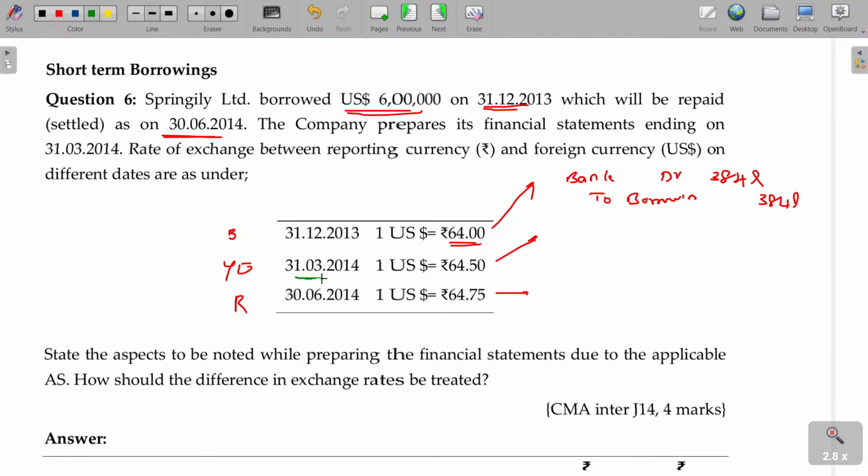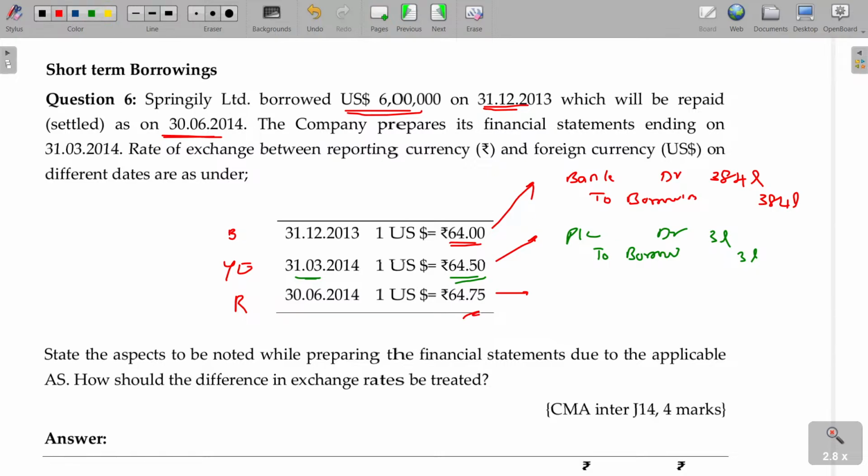Meanwhile, by the first year end itself, the dollar rate increases by 0.5. So you are pretty sure you have to pay 0.5 excess. If you are supposed to pay 0.5 excess, it means a loss. Debit to P&L account, to borrowings. How much borrowing you have to pay excess due to the exchange difference? 0.5 into 6 lakhs, 3 lakhs you have to pay excess.